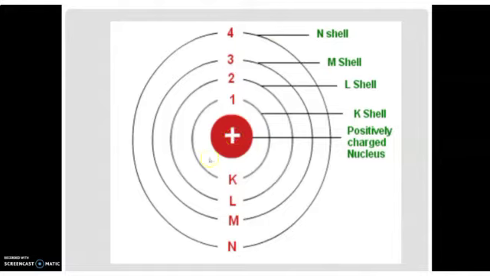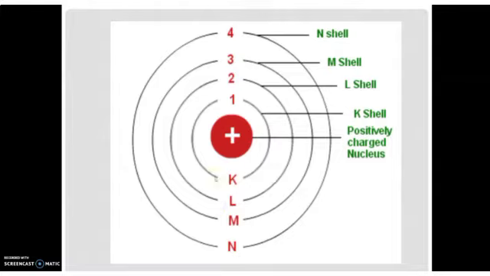The first shell near the nucleus is known as K shell. The second shell is L shell. The third shell is M shell and the fourth shell is N shell. And at the center is the positively charged nucleus. The number of protons and the number of electrons are the same, hence the atom is neutral. That we also saw in Thomson's model of the atom. This is about Bohr's model of the atom.